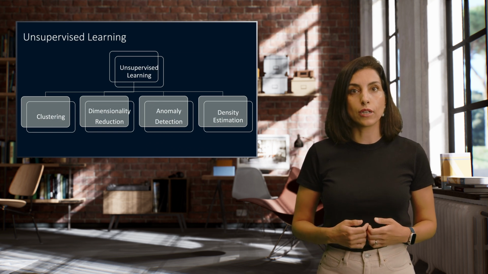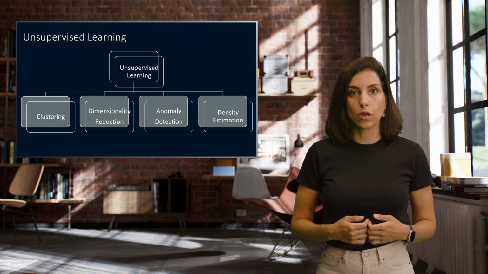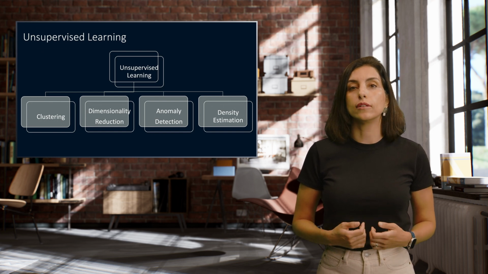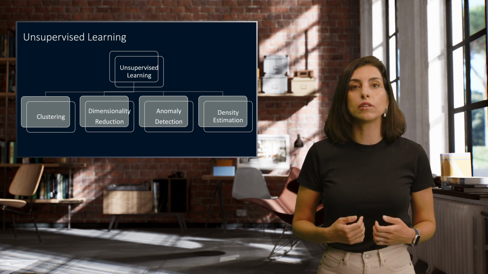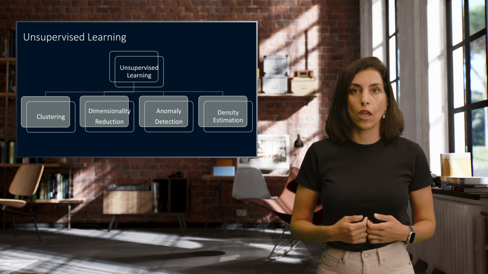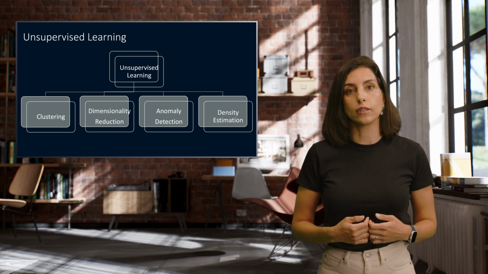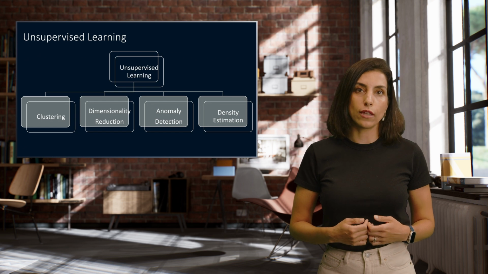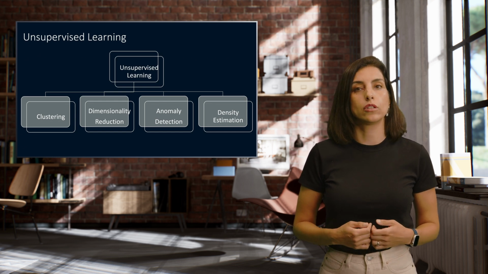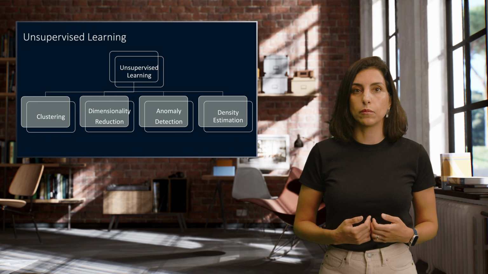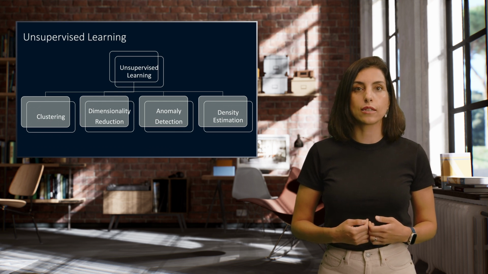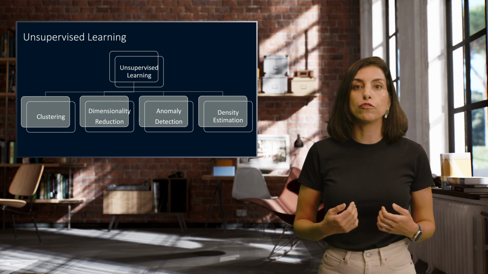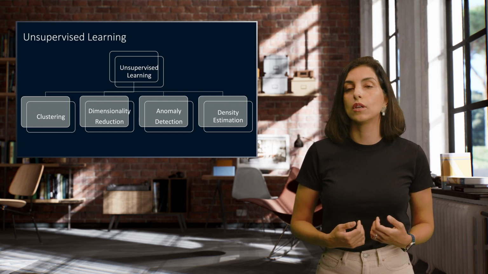Another type of learning is unsupervised learning, where no label is available to learn from, and the algorithm relies on the inherent pattern in data. Famous unsupervised algorithms are clustering, that groups similar data points together. Dimensionality reduction is a powerful algorithm for the visualization of datasets. Anomaly detection is commonly used to find outlier samples in data.